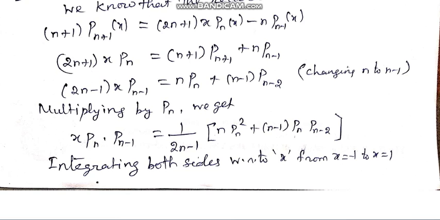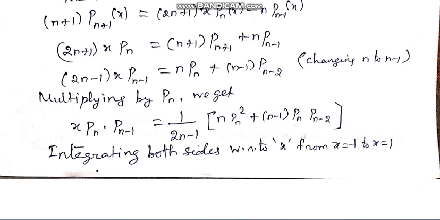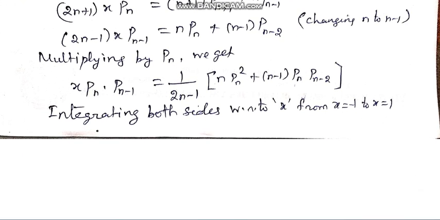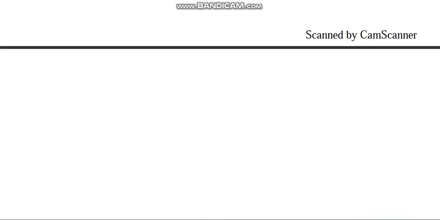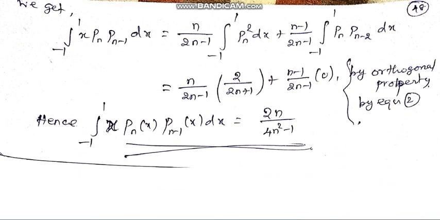So on multiplying by Pn we get this equation. Integrating both sides with respect to x from -1 to +1, we find this, and after integration this term becomes 0 because of the orthogonality property, case 1, m not equal to n.